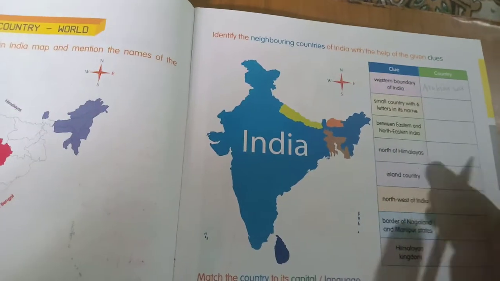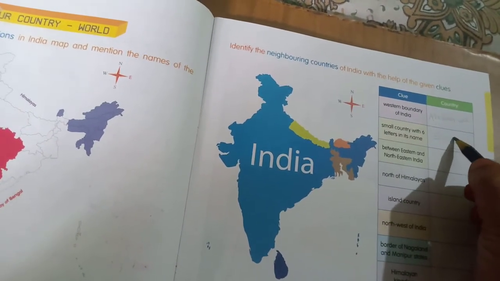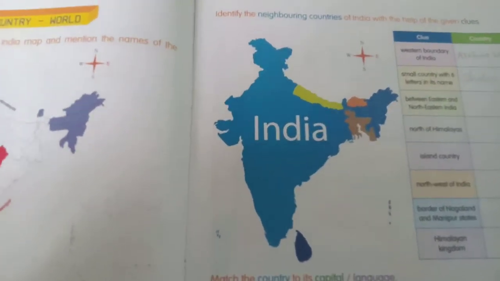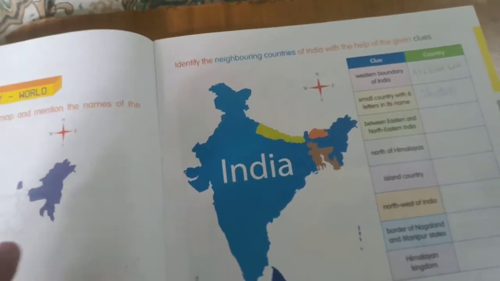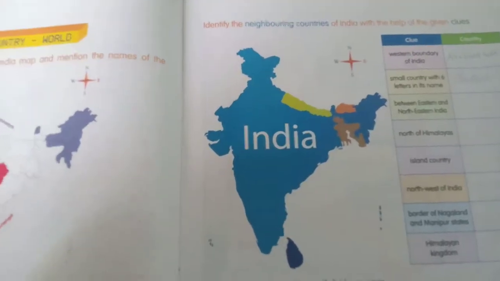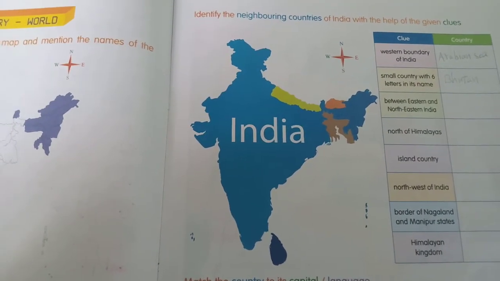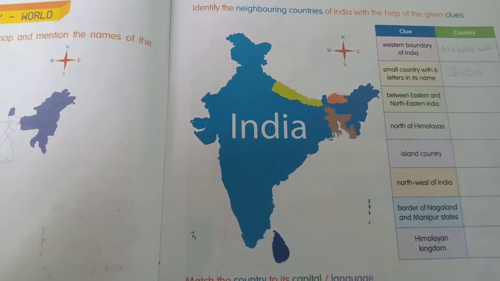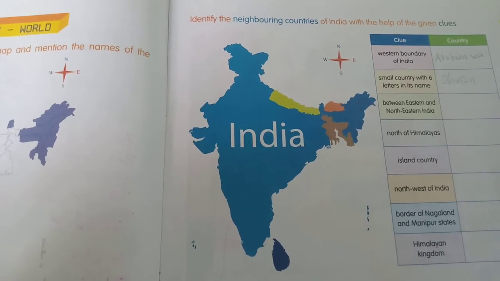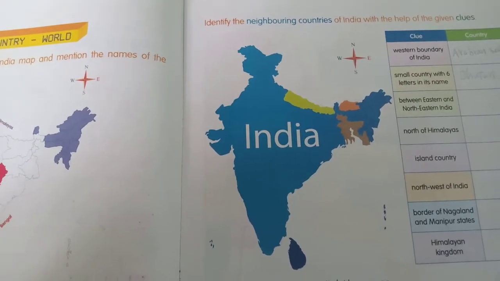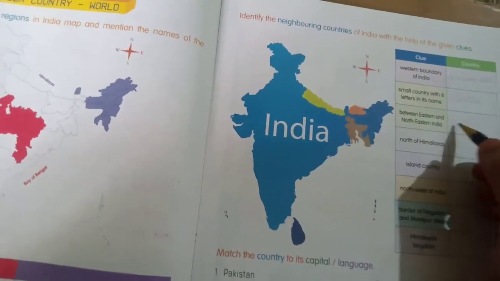Nepal is 5 letters only. Bhutan. Okay, right, Bhutan. Among Nepal, Bhutan, China, Pakistan, Bangladesh, the country with 6 letters in its name is Bhutan. Next, that neighboring country is in between the eastern and northeastern India. The neighboring country between eastern and northeastern India is Bangladesh.